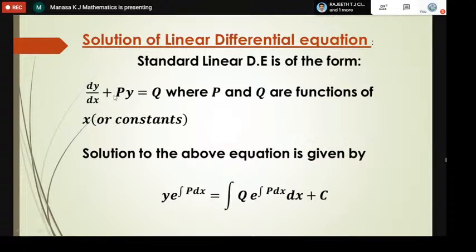So you find out what p and q are, which are functions of x, otherwise they are constants. First you find the integrating factor, e power integral p dx. Then you substitute q and simplify, and you will get y. Of course, you can divide by this term, so you just get y as the solution. So this is the solution to the given linear differential equation.